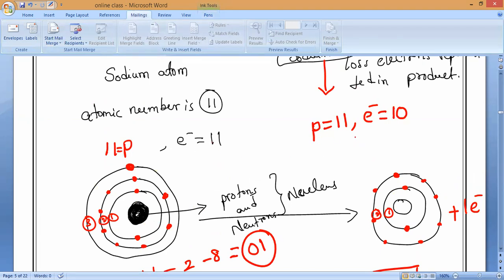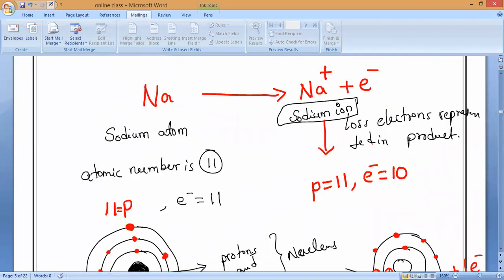After that, 11 protons remain the same, but electrons become 10. That is what you have to remember. So that is why sodium is having what charge? Positive charge or negative charge? Positive.